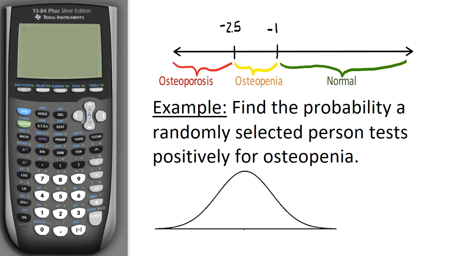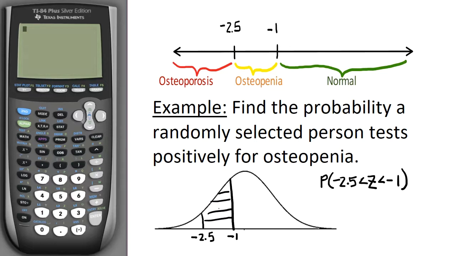In the last example here, we want to find the probability, or the chance, that a randomly selected person tests positively for osteopenia. That means the test score is between -2.5 and -1. So I need to find the probability that the z-score is between -2.5 and -1. And if I draw this on the graph, this is -2.5. Let's make this -1 right here. And I'll need to find this area. That'll give me the probability. Let's do that on the calculator.